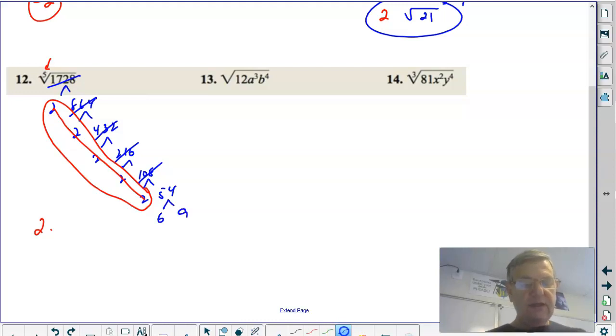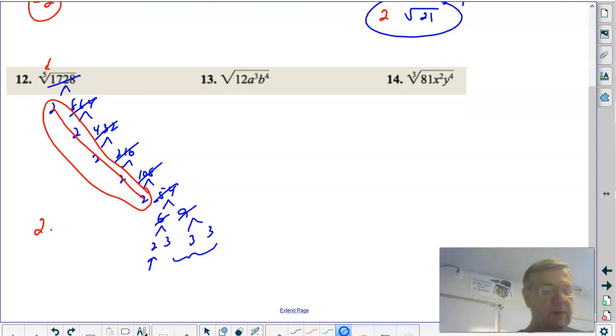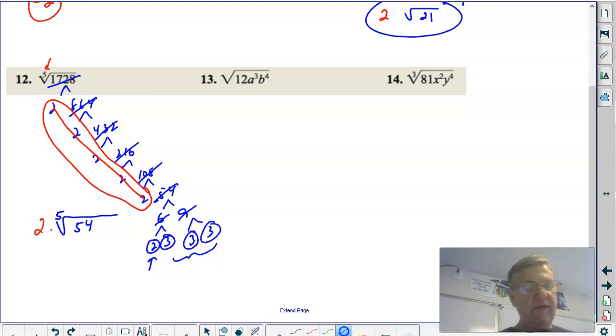54. 6 times 9. A 6 is a 2 and a 3, and a 9 is a 3 and a 3. Okay, I only have 1 2. That's not enough. I only have 3 3's. That's not enough. Can't get anything else out. So it's going to be 2 times, don't forget your index, the 5th root of 54, which is 2 times 3 times 3 times 3. So number 12, 2 times the 5th root of 54.